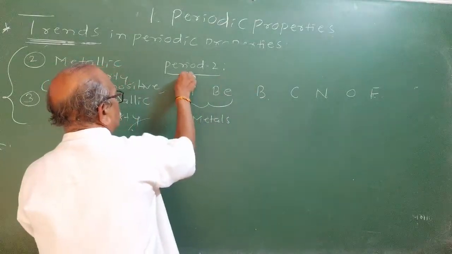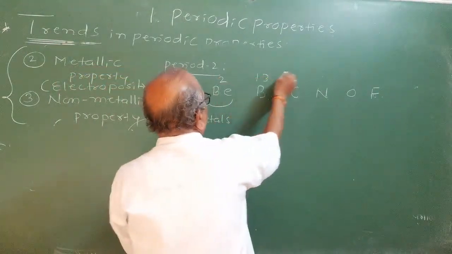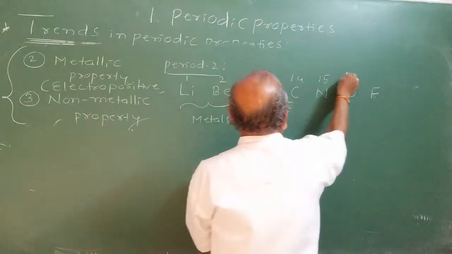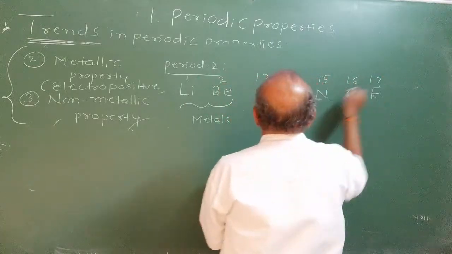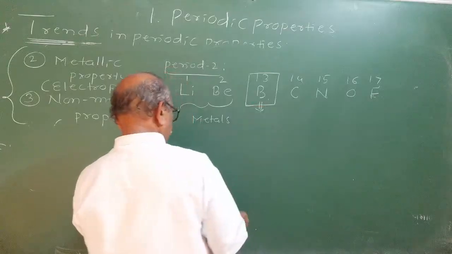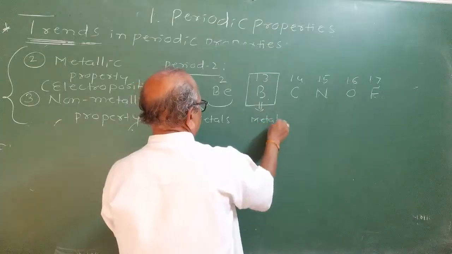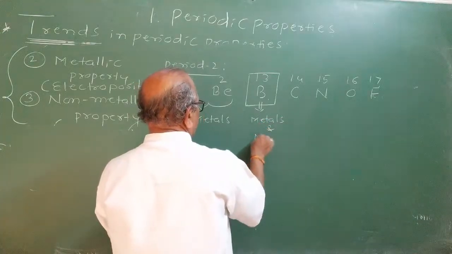Lithium is present in first group, beryllium in second group. Here it is 13, 14 group, 15 group, 16 group, 17 group. This particular boron has got properties of both metals and non-metals.